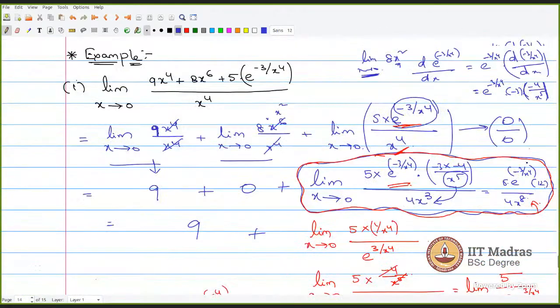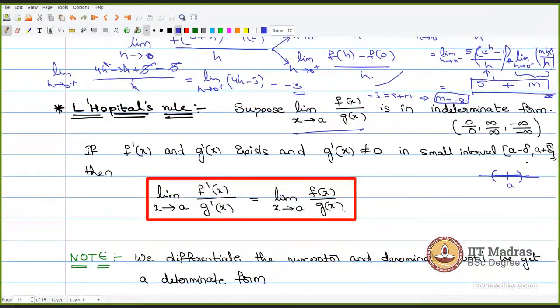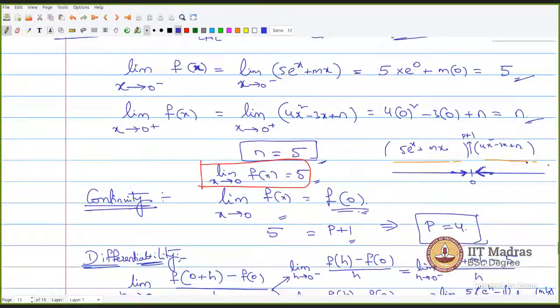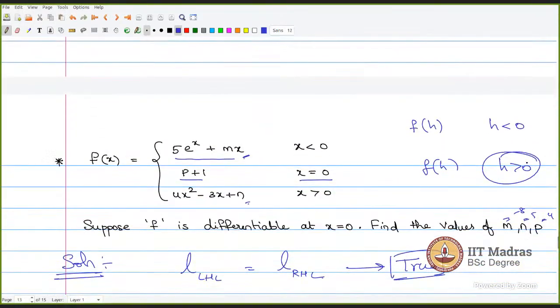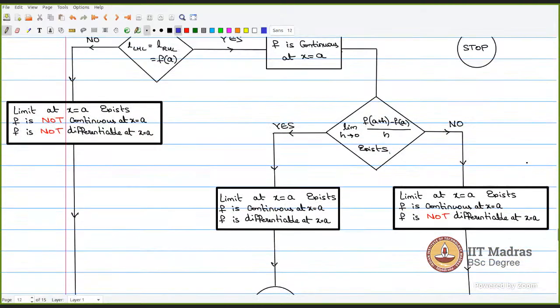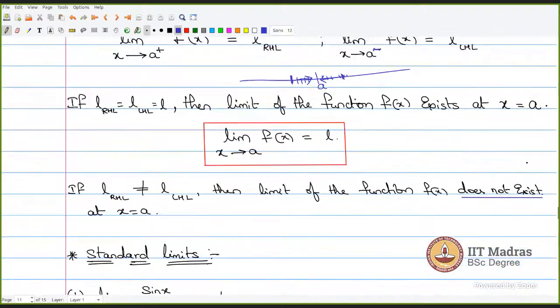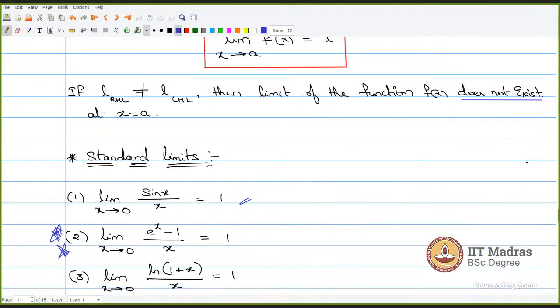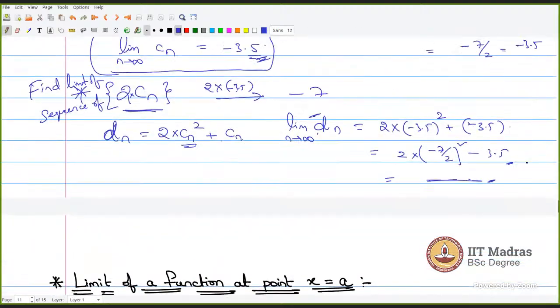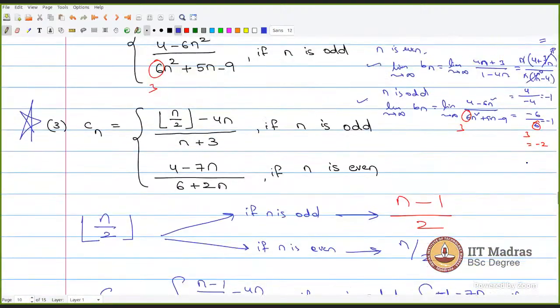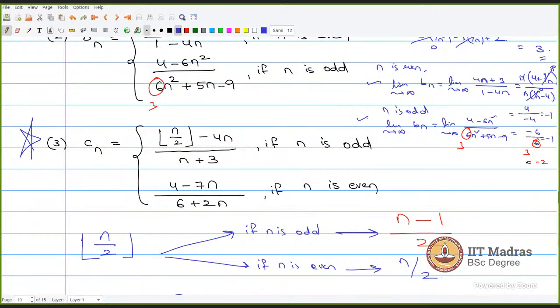But see, what I wanted to finally tell you is worry about this continuity and differentiability whenever a question is given like this. How to compute the values of m, n, p. Just let me complete. And look at the standard limits. You just remember the standard limits. And see, look at these things, floor function. When a question is given like this, how to compute the limits.